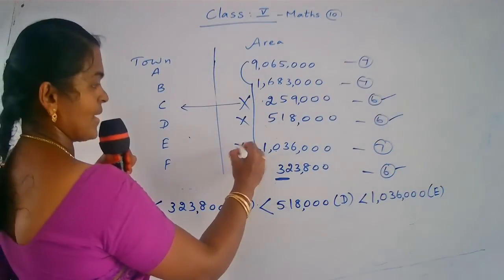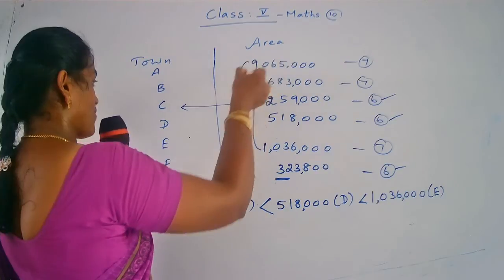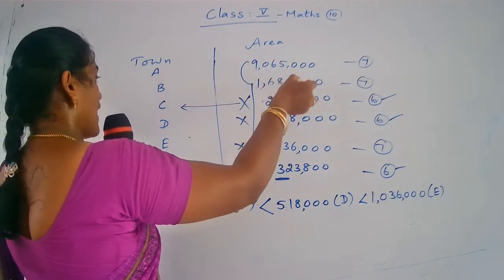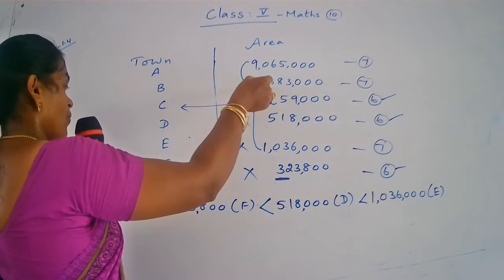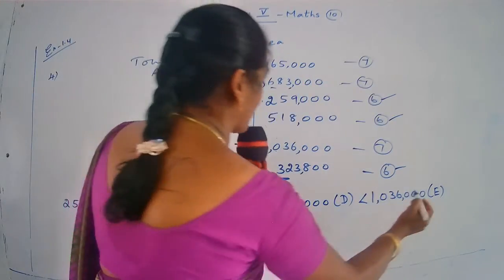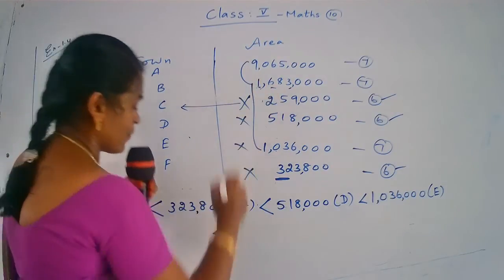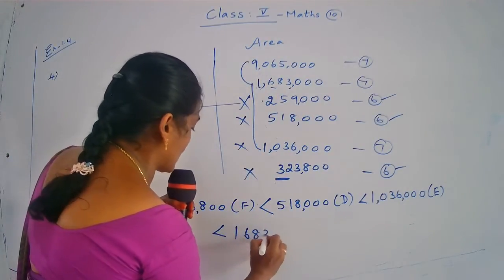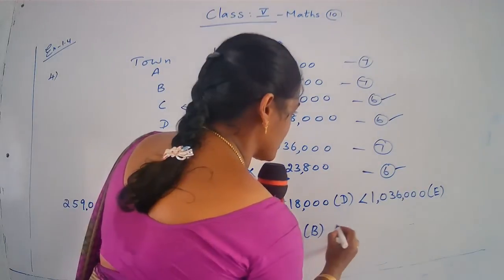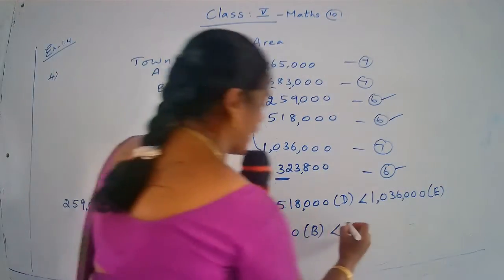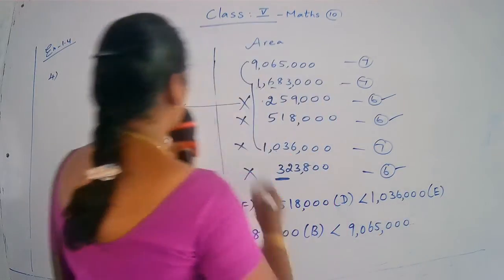Okay, children. So this number is finished. Next, comparing these two numbers. This is 9,065,000. This number is 1,683,000. Comparing these two numbers, this number is smaller. I have no space, so I am writing it down. Less than symbol. Your number is 1,683,000. What is the town name? B. Now next symbol, 9,065,000. What is the town name? A.